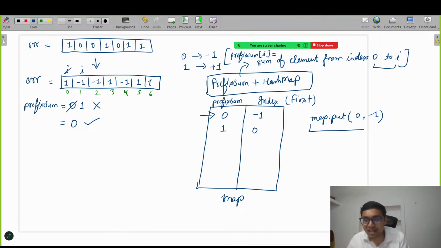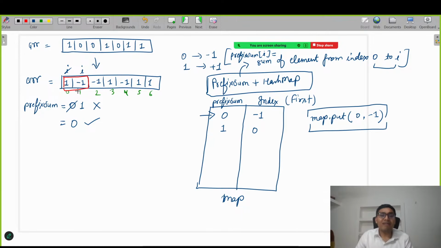That's why I have initialized our map like this. This was the reason to initialize it like this. Many students may have been confused why we initialized 0, -1. So this was the actual reason. Got it? If this particular prefix sum is present in the map, it means we found a valid subarray, from here to here. Because 1 and -1 if you sum them will give you 0.